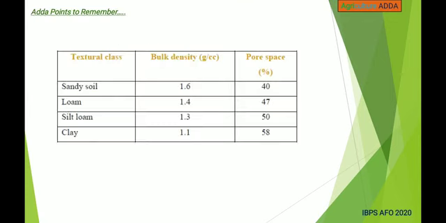This is the textural class, bulk density and pore space. For sandy soil, bulk density will be around 1.6 and pore space 40%, and for loam 1.4 is bulk density and 47% of pore space. For silt loam, bulk density will be 1.3 and pore space will be 50%, and for clay, bulk density 1.1 and pore space is 58%.